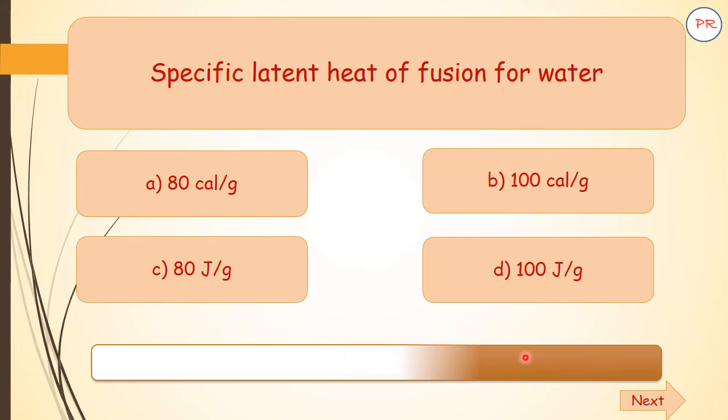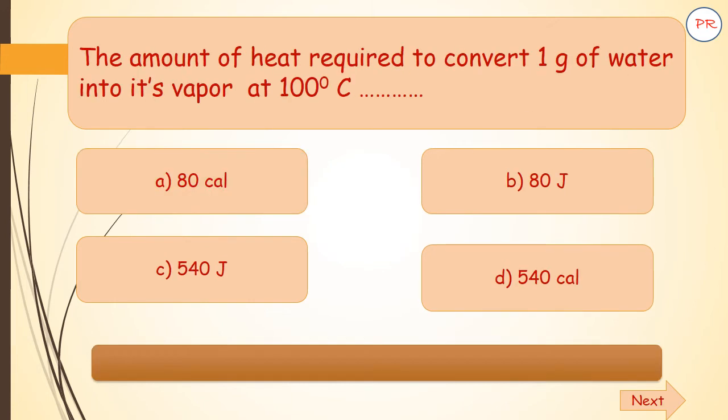Just try to guess the answer. What could be the answer over here? Yes, it will be 80 calorie per gram. Here is the next question. The amount of heat required to convert 1 gram of water into its vapor at 100 degrees Celsius.